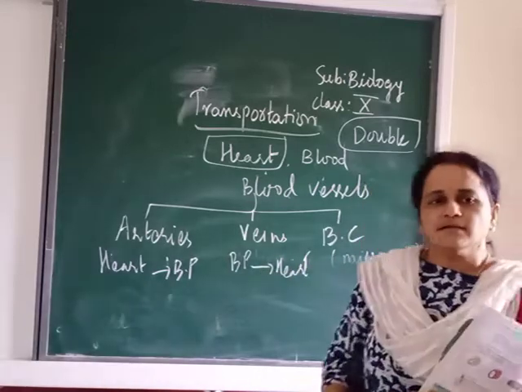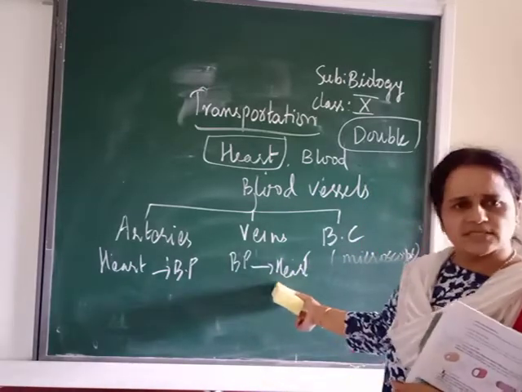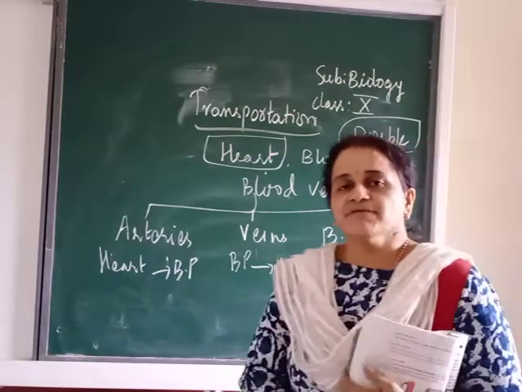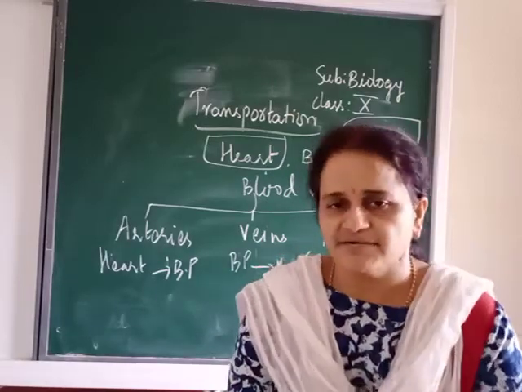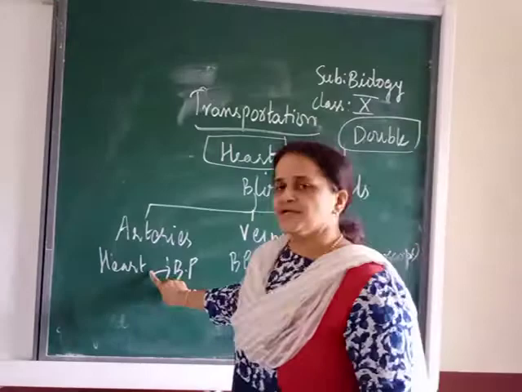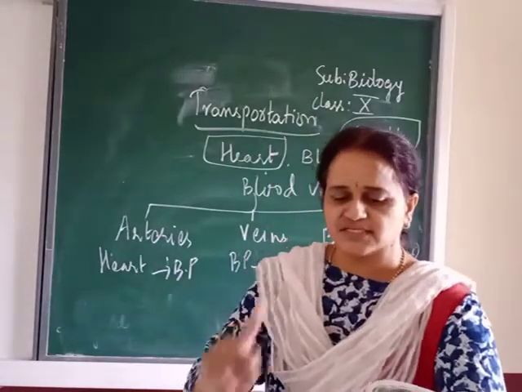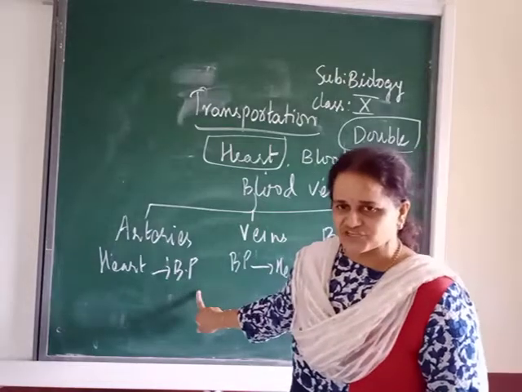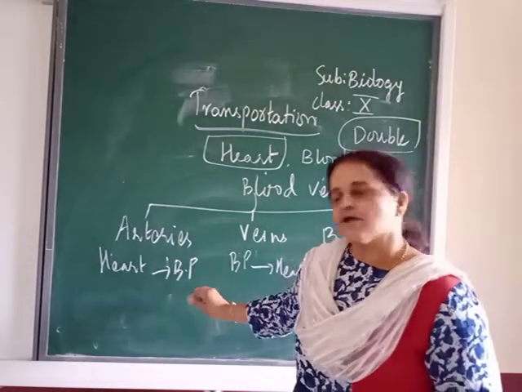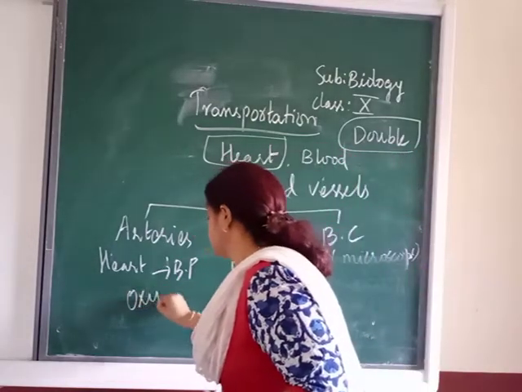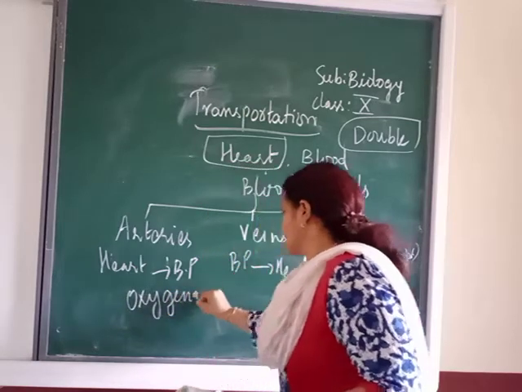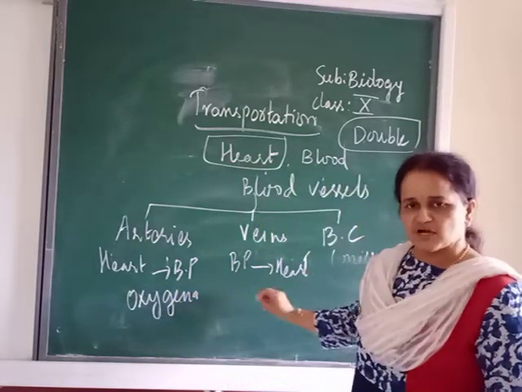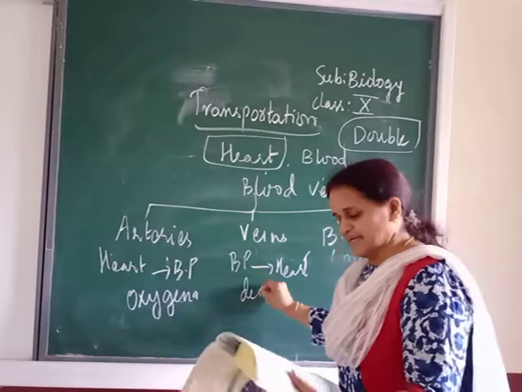Here we are talking about the type of blood, whether it is bringing oxygenated or deoxygenated. Arteries are taking blood to body parts, so which type of blood will it be? Oxygenated. And body parts to heart means normally it is deoxygenated.